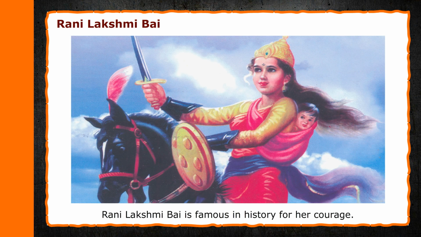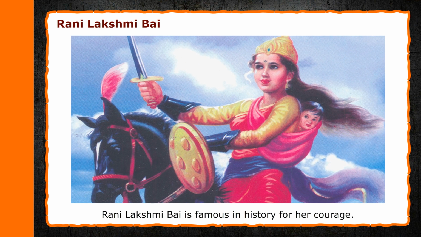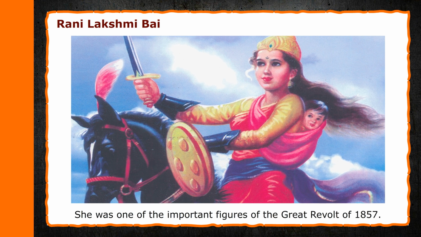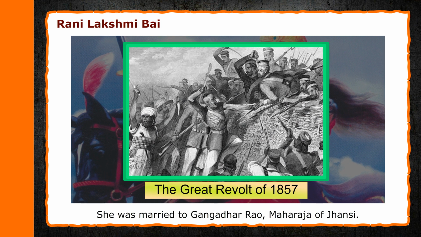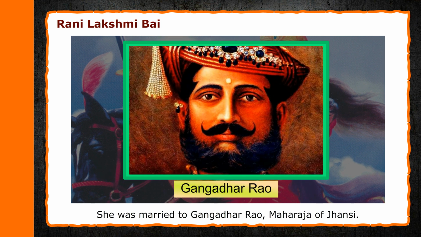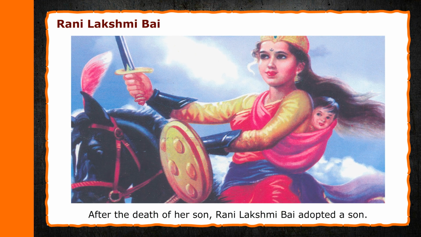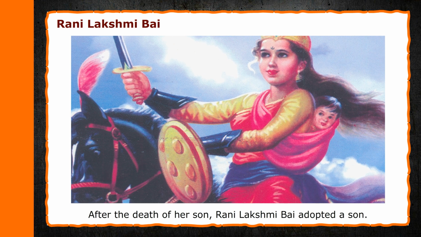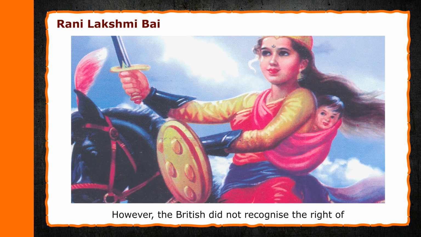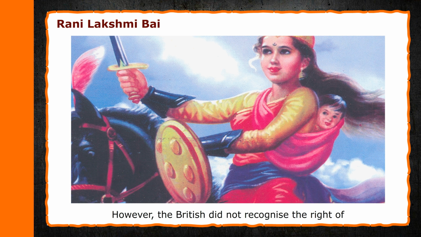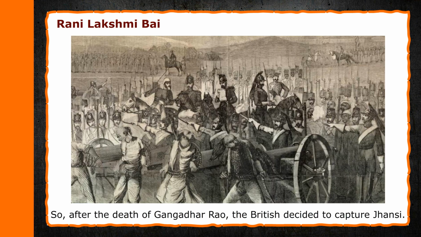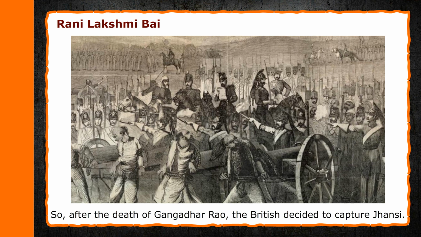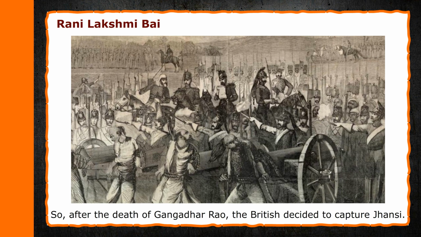Rani Lakshmi Bai. Rani Lakshmi Bai is famous in history for her courage. She was one of the important figures of the Great Revolt of 1857. She was married to Gangadhar Rao, Maharaja of Jhansi. After the death of her son, Rani Lakshmi Bai adopted a son. However, the British did not recognize the right of the adopted son to be the next king. So, after the death of Gangadhar Rao, the British decided to capture Jhansi.